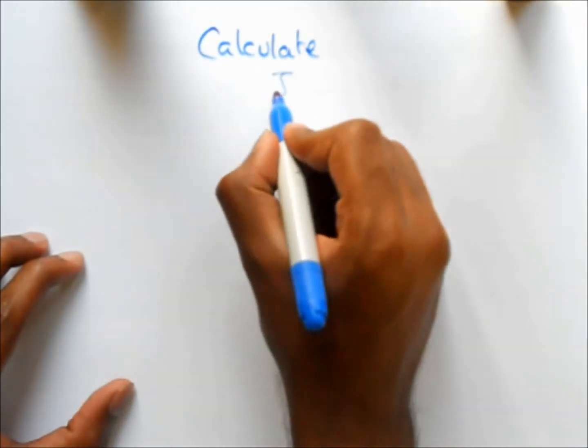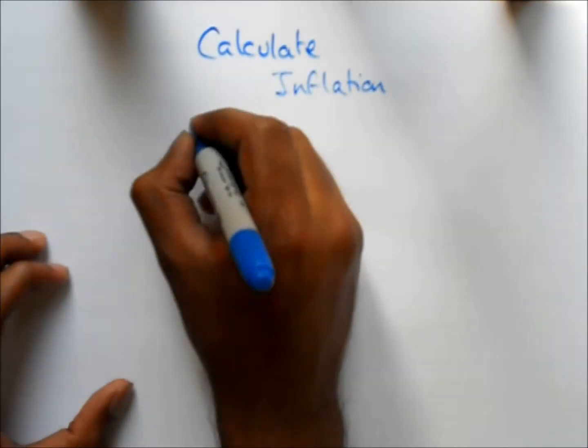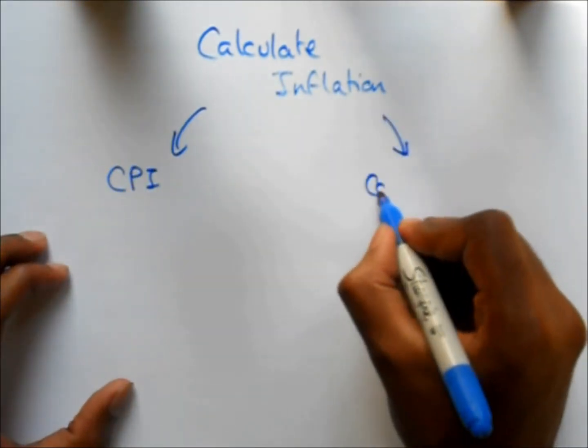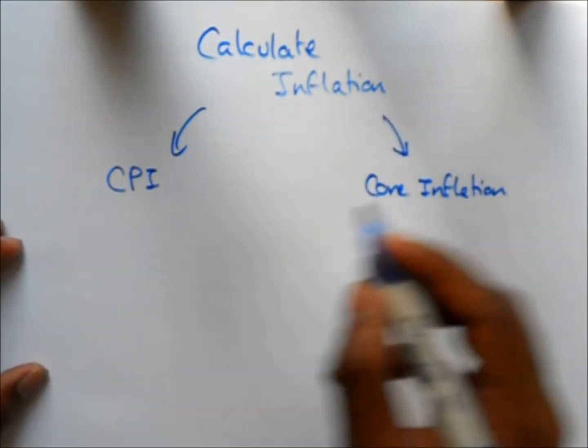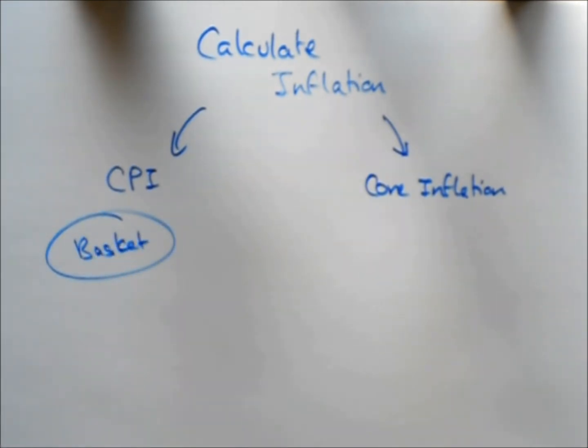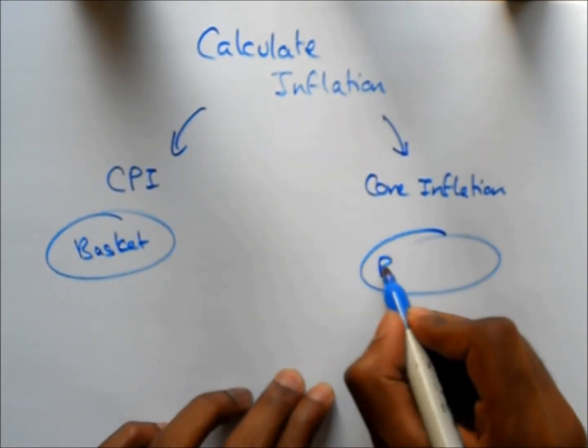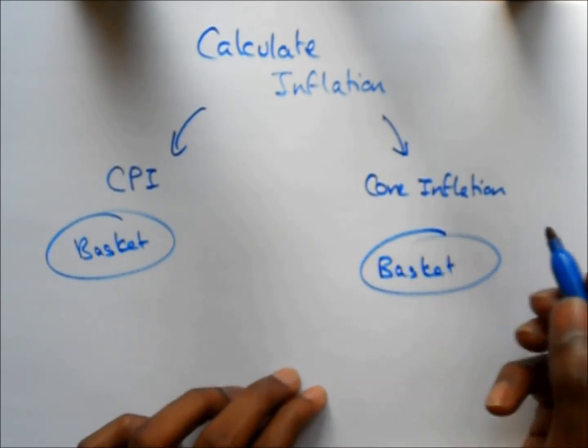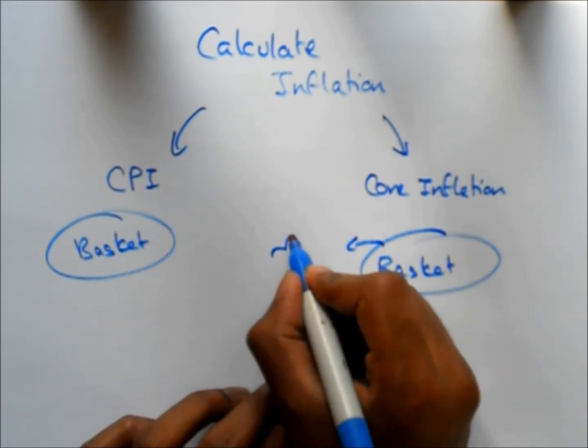Now, how do we calculate inflation? Well, there's two methods to calculate inflation. One's called the CPI, which is the Consumer Price Index, and the other is called core inflation. The CPI is the basket that holds all the necessities. This core inflation is also the same basket, however, it excludes 8 of the most important components.